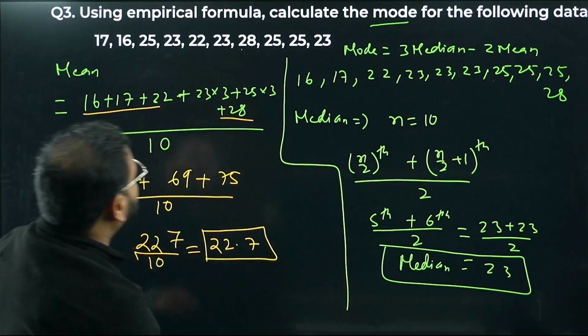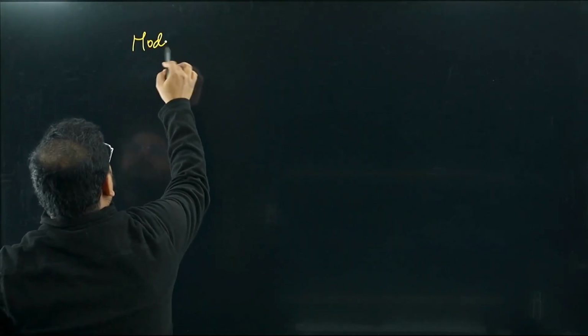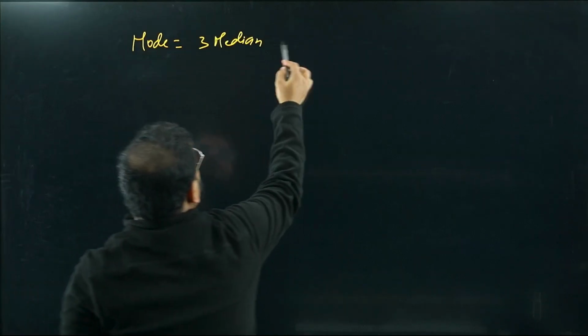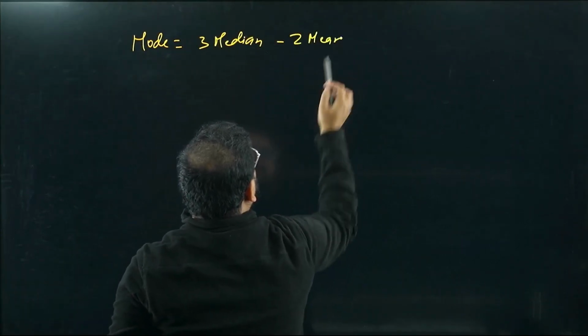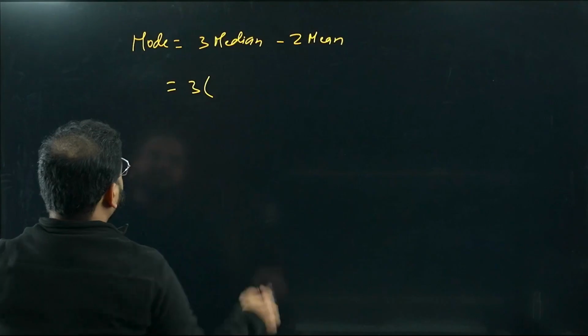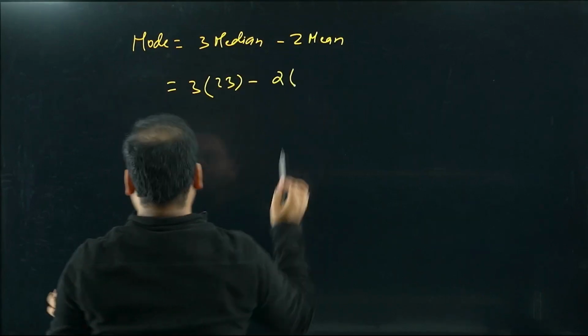That's for the median. We are looking to find the value of the mode. The mode is given by 3 times the median minus 2 times the mean. 3 times the median is how much? 23. And the mean is 22.7.